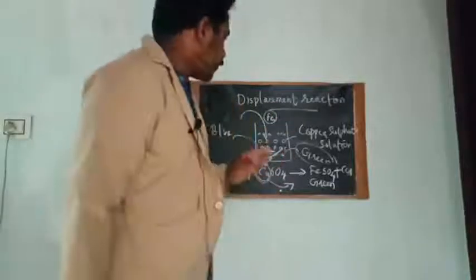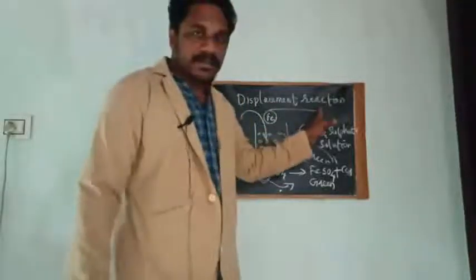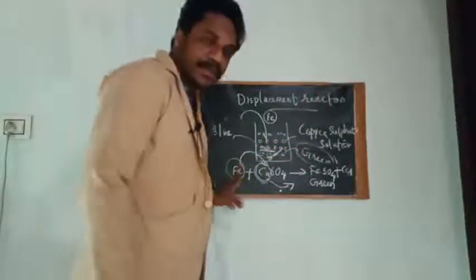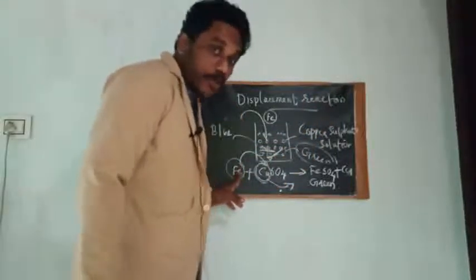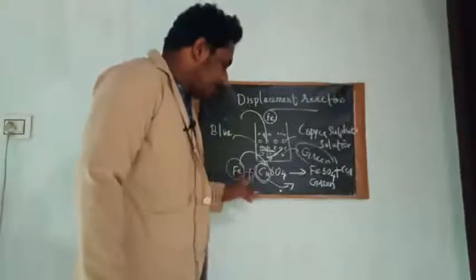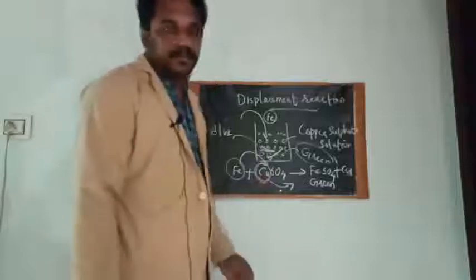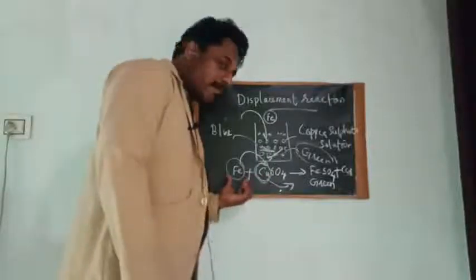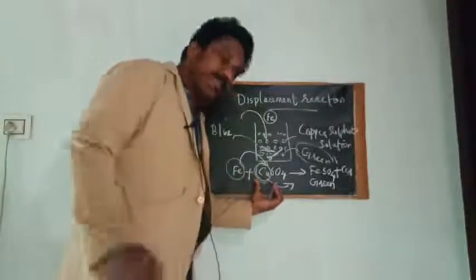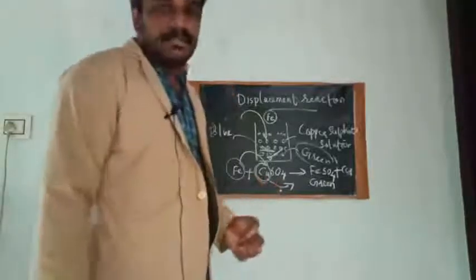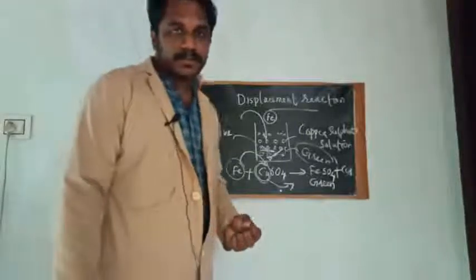And this reaction is called displacement reaction. Displacement reaction is a reaction in which a more reactive element or a more reactive metal displaces a less reactive metal from its compound. Reactions in which a more reactive element displaces a less reactive element from its compound are called displacement reactions. Now let me show you how iron reacts with copper sulfate solution.